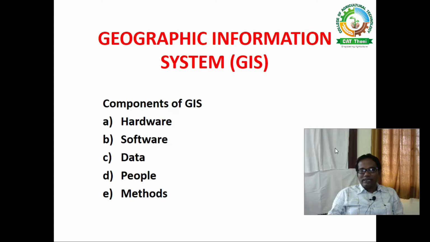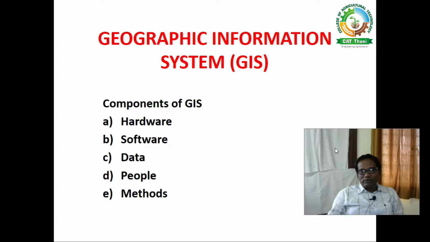Okay. And then the second component is the software. Software is the tool. By that tool we can manipulate the collected data in order to convert the data into GIS data. So that is the second component, software.